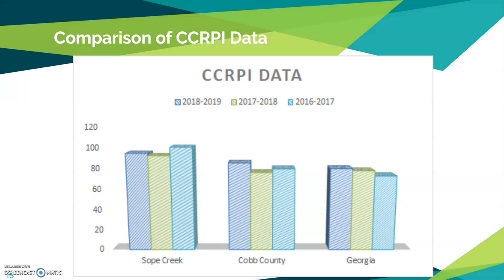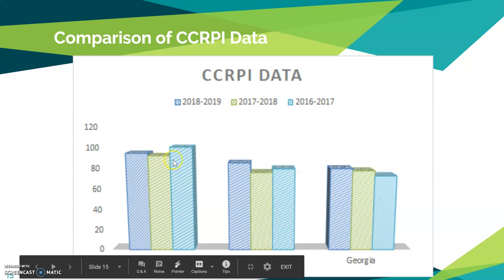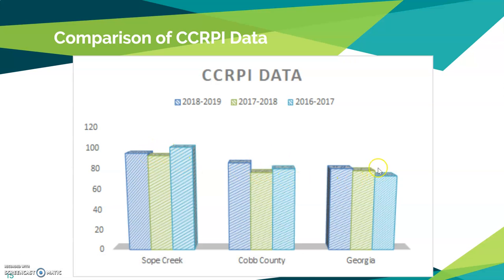This chart shows us the comparison of the state of Georgia, the county, and then down to Soap Creek Elementary. So you can see here that they're all pretty close. There wasn't much adjustment from year to year, although we do see that Soap Creek scores are above both Cobb County and the state of Georgia.